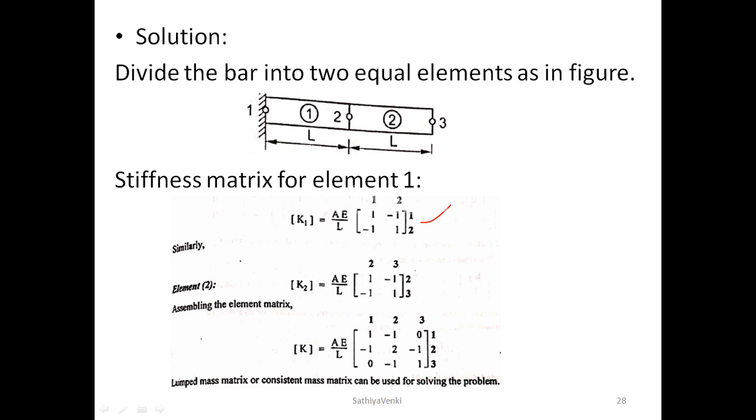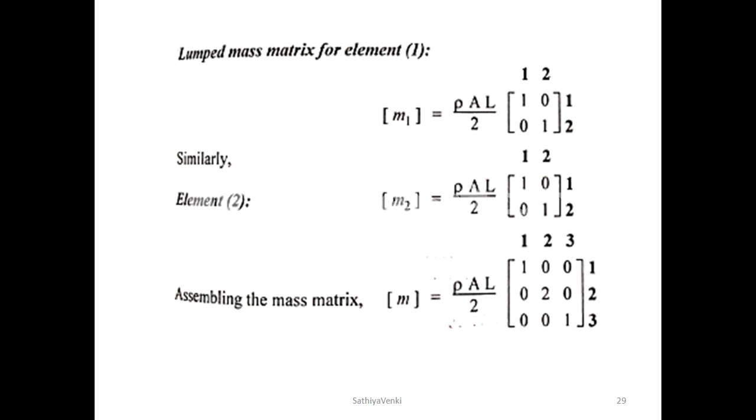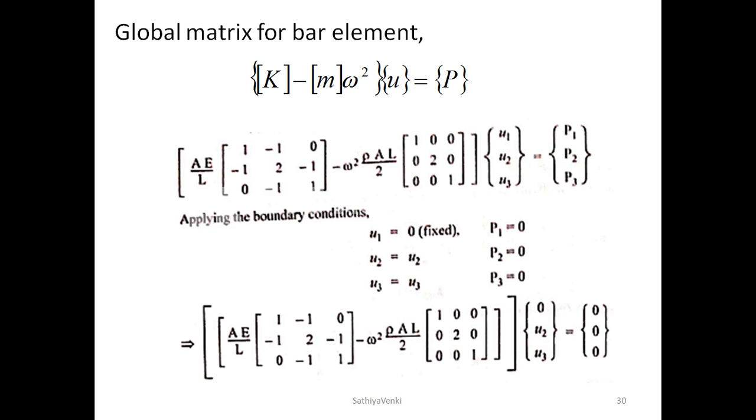By finding those values of lambda, we will get the values of omega 1 and omega 2, and two frequencies are available, so these are the natural frequencies. In the previous problem we had a constraint, that means one end is fixed, but the properties were given as symbols, that means length L and area A. But here, if you are giving the dimensions, what will be the net effect? That is going to be discussed in problem 3.